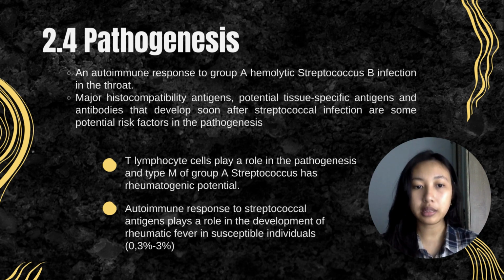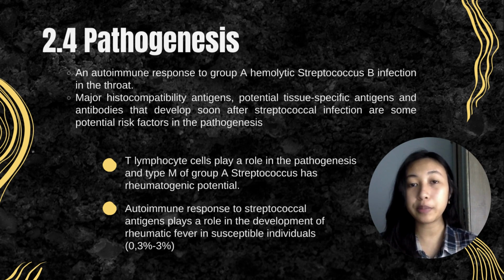Major histocompatibility antigens, potential tissue-specific antigens, and antibodies that develop soon after streptococcal infections are some potential risk factors in the pathogenesis. T lymphocyte cells play a role in the pathogenesis, and it turns out type M of group A streptococcus has rheumatic potential. Besides that, an autoimmune response to streptococcal antigen plays a role in the development of rheumatic fever in susceptible individuals. These include 0.3 to 3% of the population.